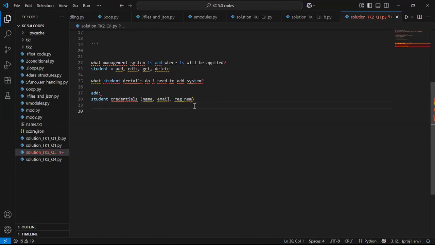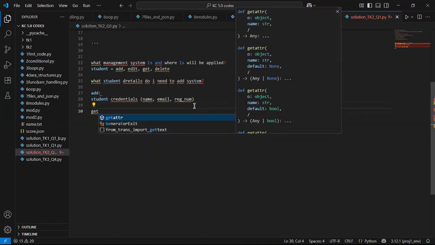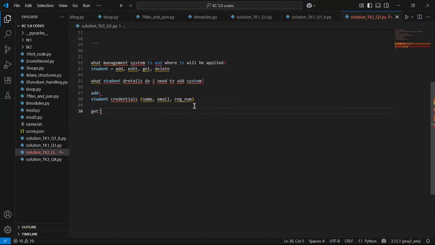So now let's see, if I was to get a student, how will I get a student? Remember, I'm trying to understand and see the possible ways of solving with the available information I have in my head, right?